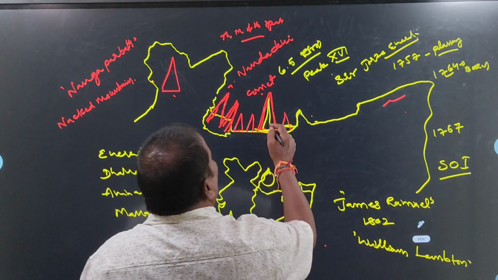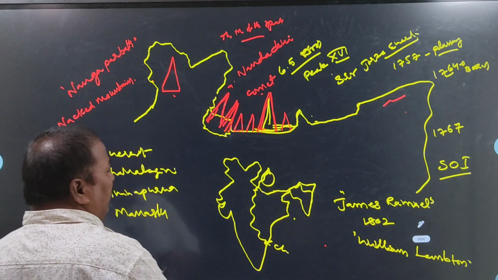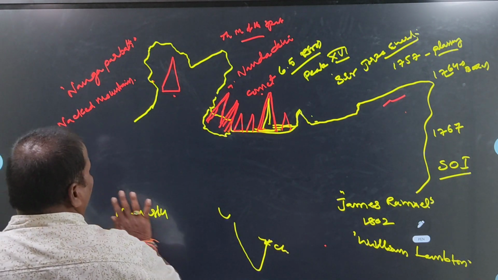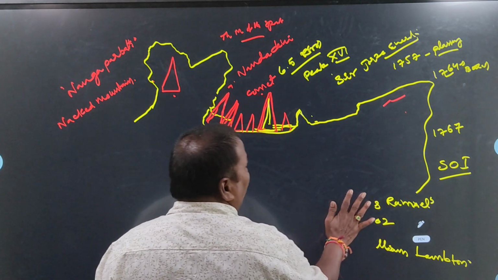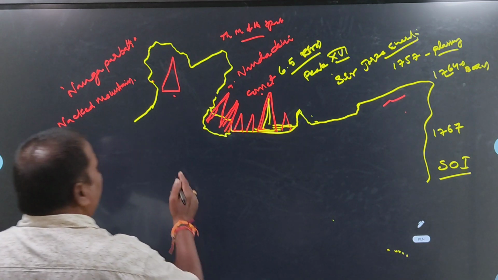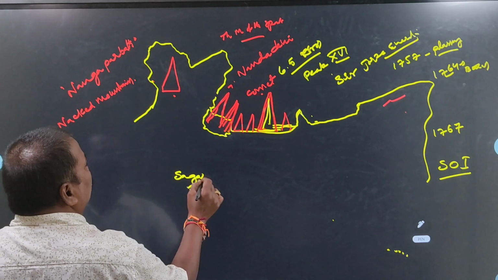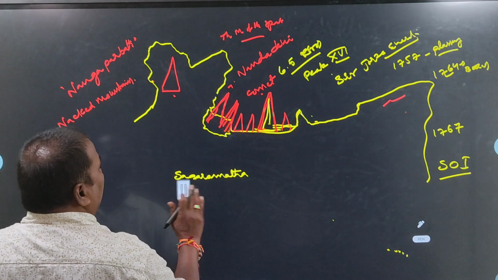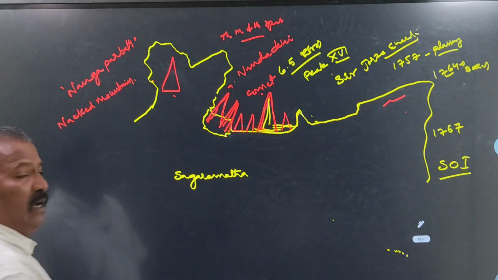Okay, next, this is one important peak. In the same way, Nepal people called Everest Sagarmatha. What is the other name of Everest in Nepal? In Nepal, they call it Sagarmatha. Okay. The other name of Everest Peak in Nepal is Sagarmatha.